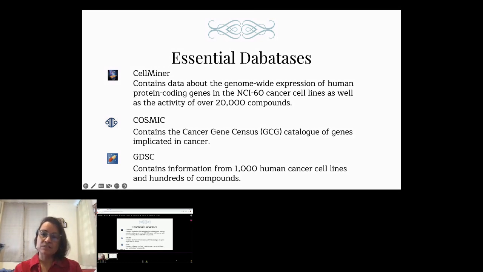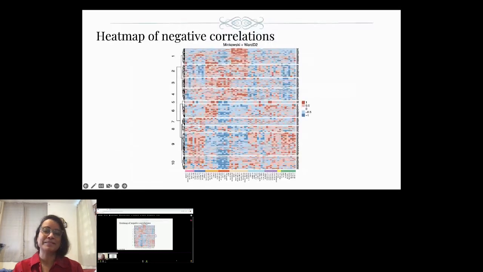Heat maps were then generated to establish resistance cluster by cell lines of different tissues, as well as gene drug bipartite resistant networks. And the results show the identification of known resistant gene drug pairs and some plausible new ones. So that's really exciting. So over here, you have a heat map of negative correlations.